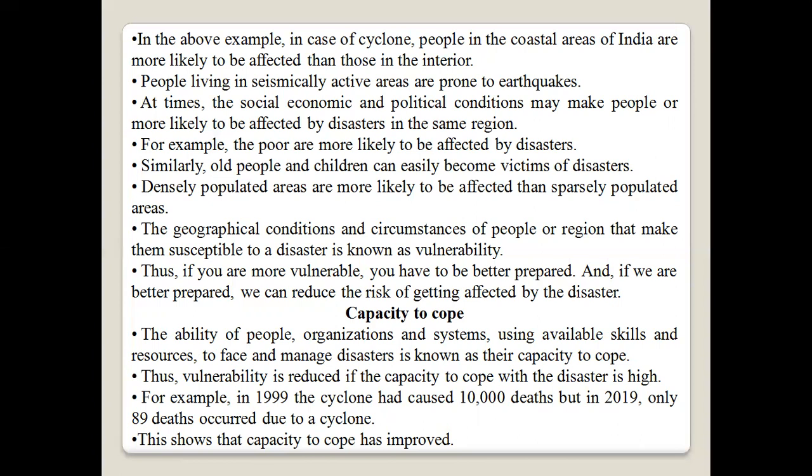Capacity to cope: the ability of the people, organizations, and the system, using available skills and resources, to face and manage disaster is known as their capacity to cope. Vulnerability is reduced if the capacity to cope with the disaster is high. For example, in 1999, a cyclone had caused 10,000 deaths, but in 2019, only 89 deaths occurred due to cyclones. This shows that capacity to cope has improved.